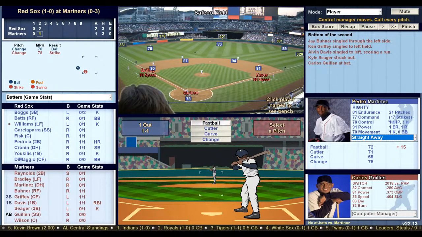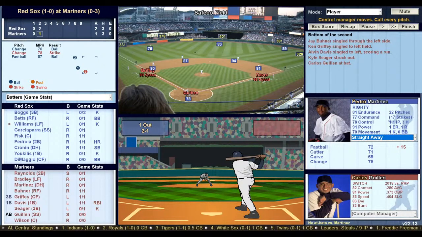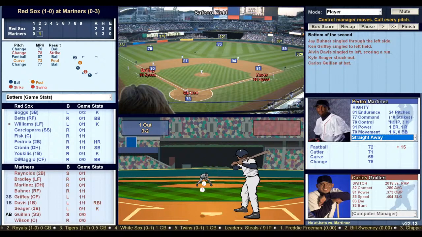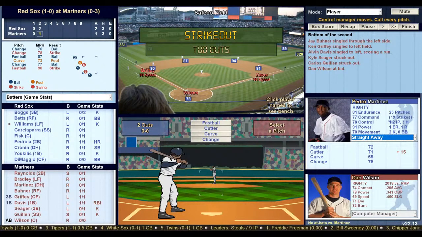That's a strike. 1-1 count. Fastball high and away. Doesn't chase. Curveball in the dirt. Fouled it off. 2-2 count. Changeup in the dirt. Ooh, we just missed. Full count. Challenge him. Fastball, outside corner. Strike 3. We painted it. 2 outs, and here comes Dan Wilson, the catcher.